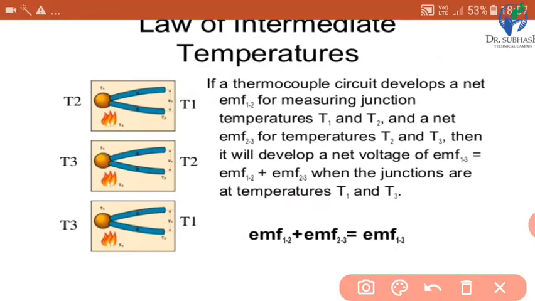Now, the law of intermediate temperature. We have already seen two laws. This is the third law, and let us see what it is.